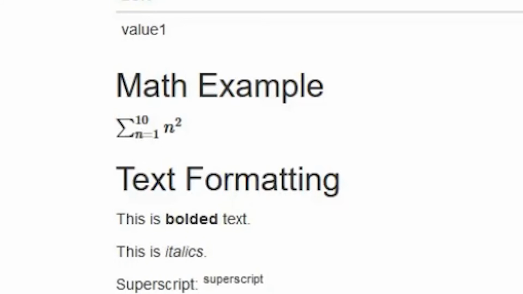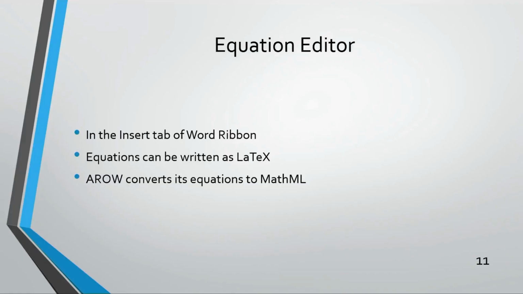And I could just download this HTML file to my computer if I wanted to do that. So a really nice facility. Equation editor: it's on the Insert tab of the ribbon in Microsoft Word. Equations can be written as LaTeX, but not, certainly at this stage, as MathML. What I've found though is that if I write an equation using the editor, I can copy that content and drop it into Arrow and finish up with a MathML equation, which is quite neat really.